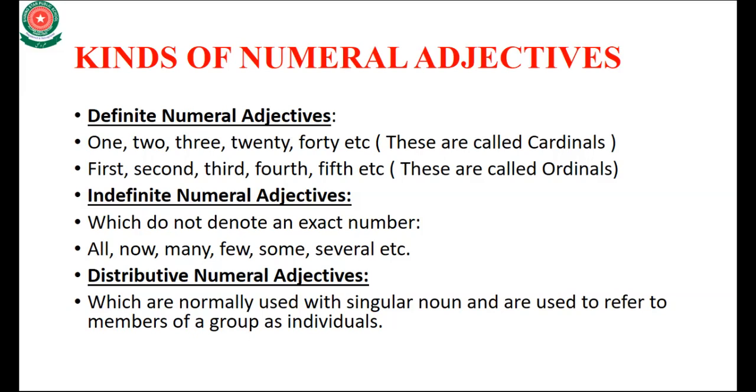I will give you an example. There are 15 students in a class. So here 15 is a definite numeral adjective, and these are also called ordinals.